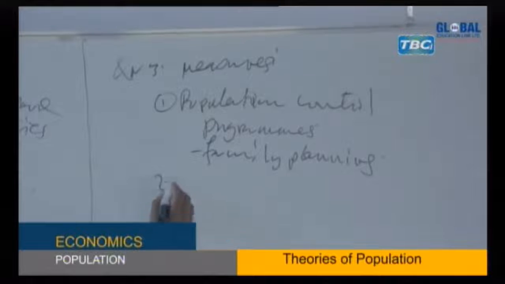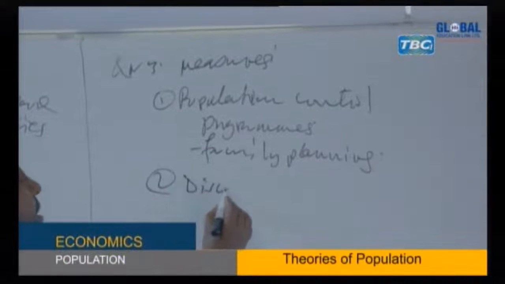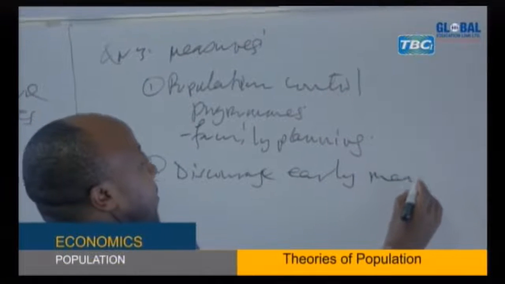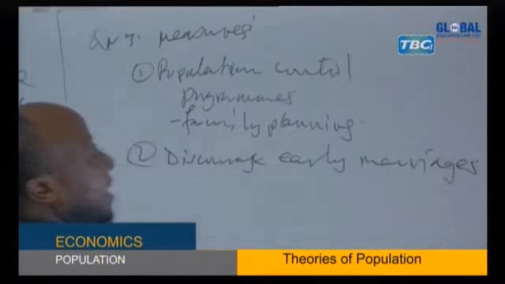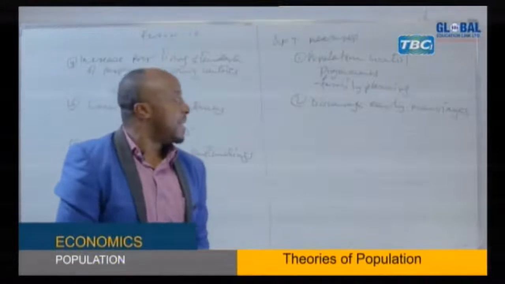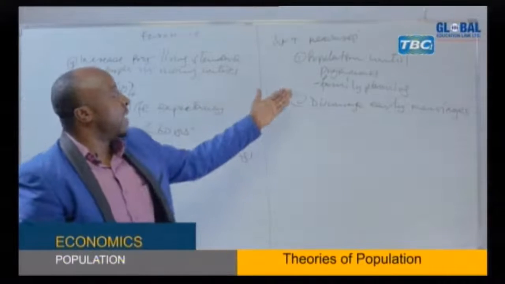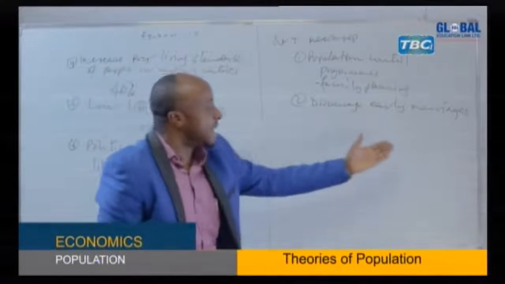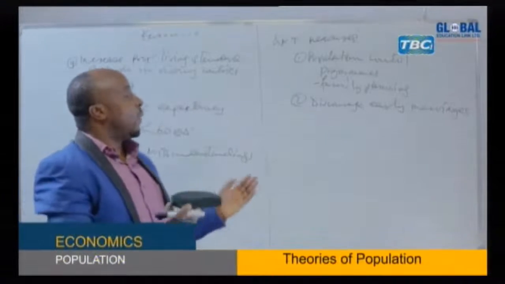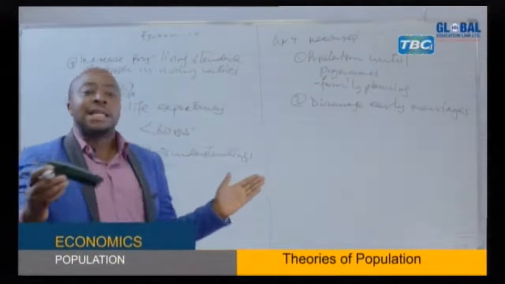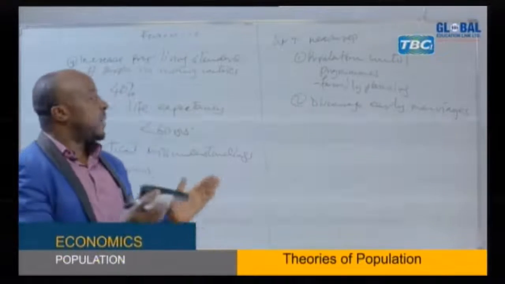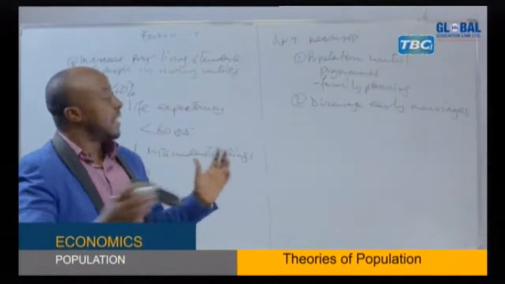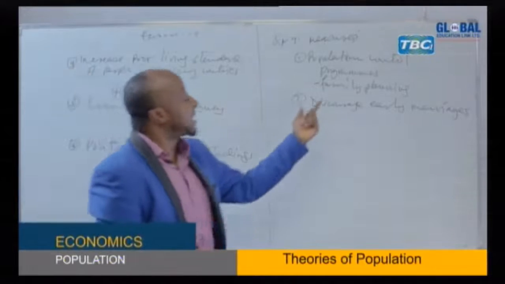And another one is discouraging early marriages. That is one of the methods or measures of controlling a population to avoid it going into a population trap. Early marriages, as I said, when someone is married at younger ages, the reproductive span is longer. For that case, the expectation to have a large number of children is there. So we have to discourage early marriages.